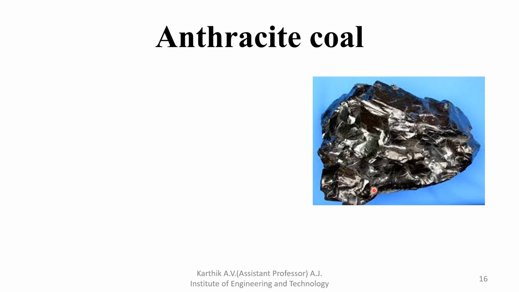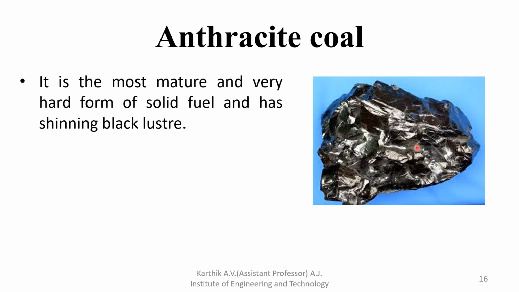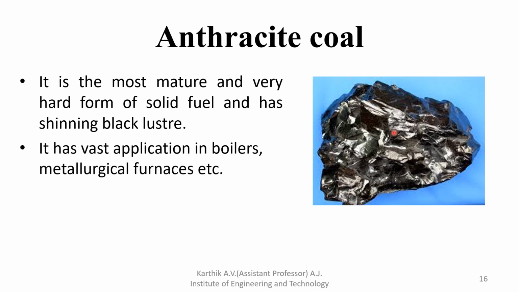Next is anthracite coal. Anthracite coal is visible like this. After bituminous coal, we get this anthracite coal. It is the most mature and very hard form of solid fuel with a shining black luster. It is shining, black in color, and it has vast application in boilers, metallurgical furnaces, etc. In most furnaces, we use this type of anthracite coal.